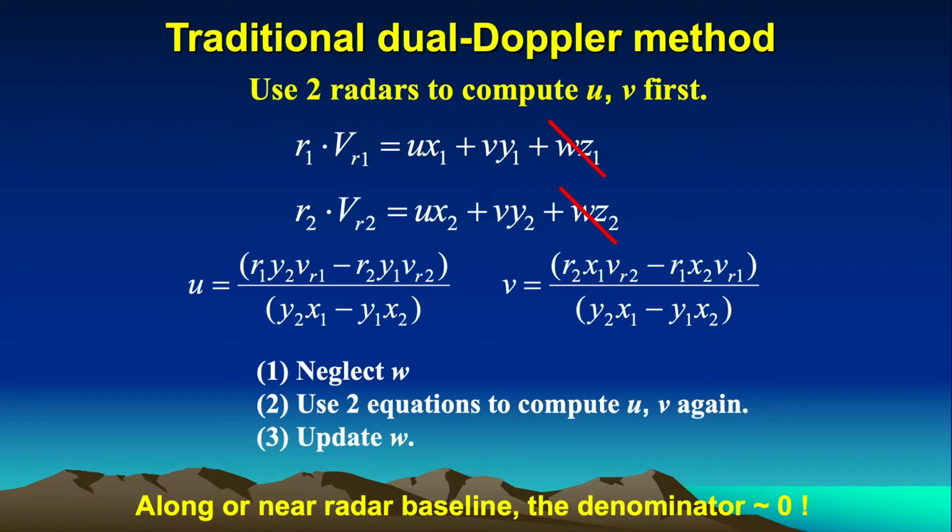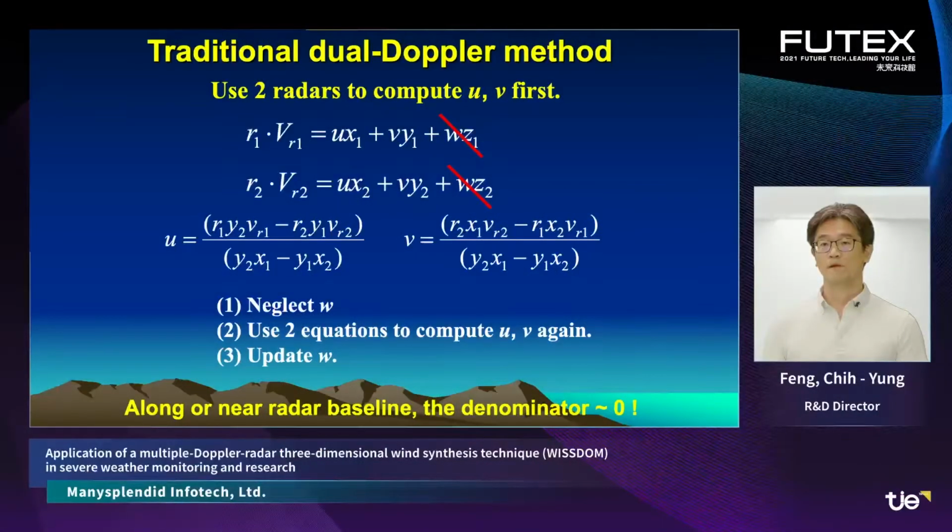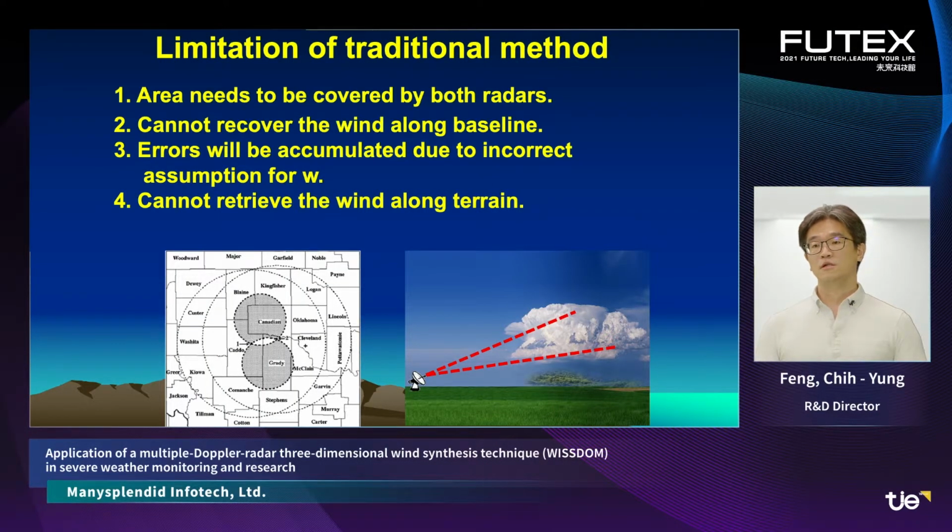However, the denominator will be almost zero along or near the radar baseline, which causes the above two equations to fail. Limitations of the traditional method include: the area needs to be covered by both radars, it cannot recover the wind along the baseline, errors will accumulate due to the incorrect assumption for W, and it also cannot retrieve the wind along terrain.